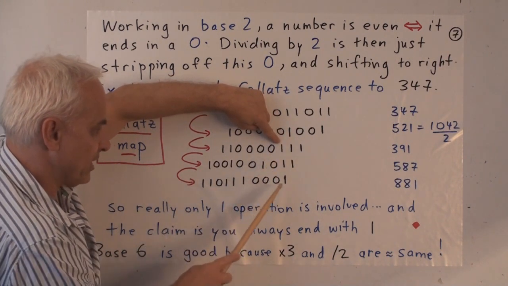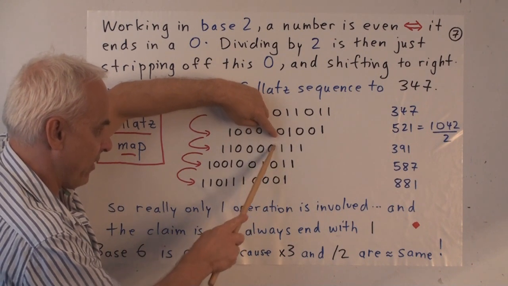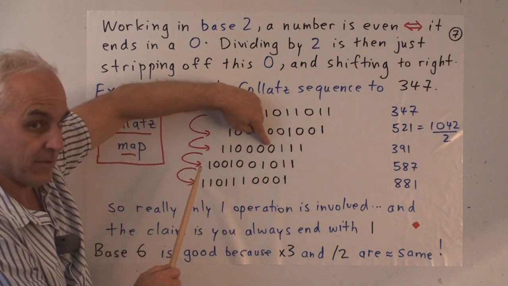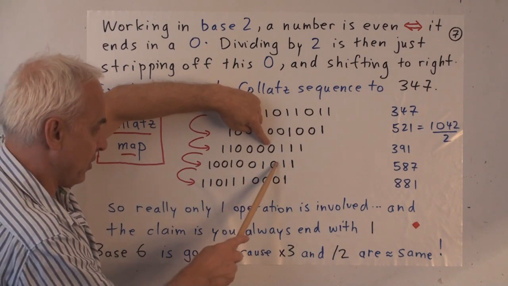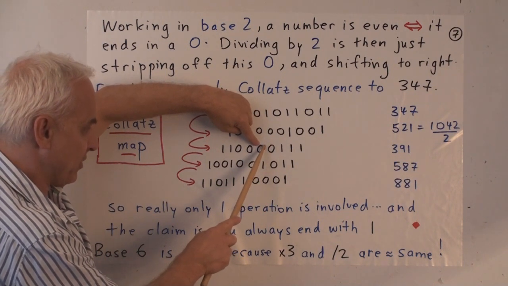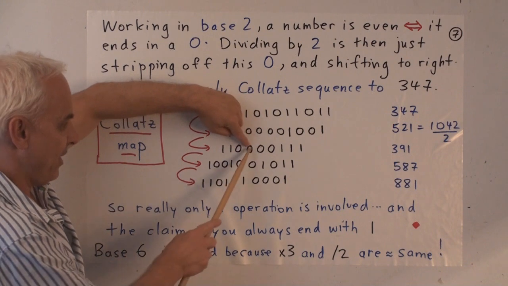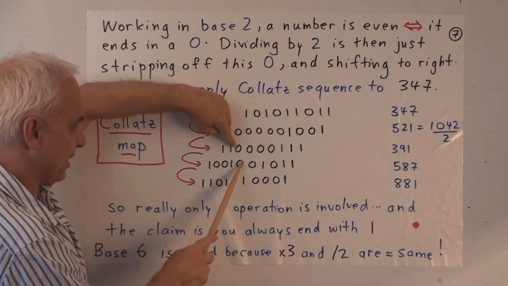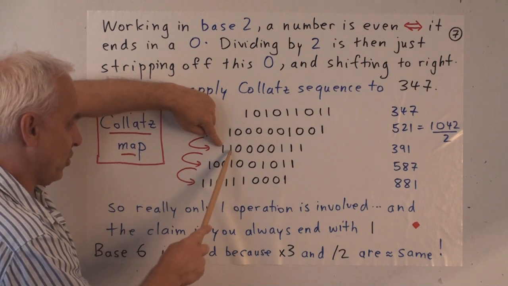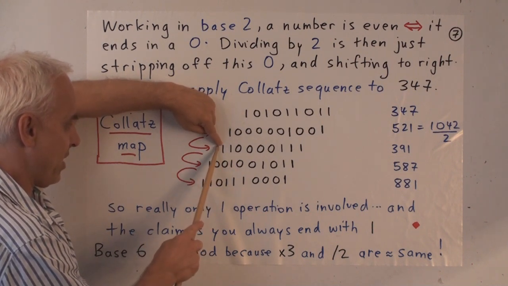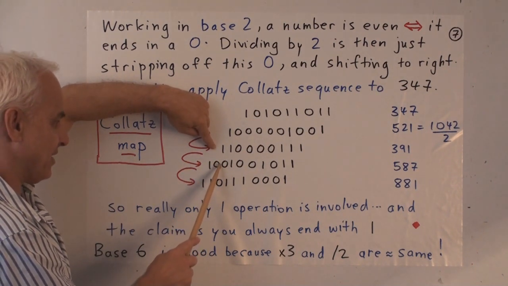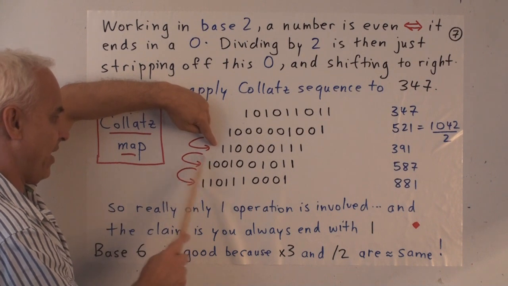Then 1, 1 plus 1 is 3. Write down 1, carry 1. 0 plus 1 is 1, plus the 1 that's carried is 2. So 0, carry 1. And then this 0 plus 0 is 0, plus the carry 1 is a 1. This plus this is 0, this plus this is 0, this plus this is 1, this plus this is 2, so there's a 0 there and carry a 1. And then this plus this is 1, plus the carry is another 2, so there's a 0 there, and add the 1, and we get this thing here.